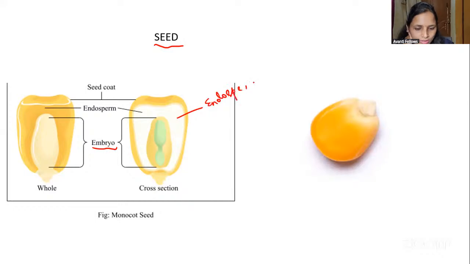Endosperm. You can see the white colored part there. That is nothing but endosperm. And here you can see this is the seed coat. And here you can see this is the embryo, right? It will look like this. You know corn, right? You eat corn, right? Whenever you're eating corn, just open it and you will see this. Inside you can see the embryo.